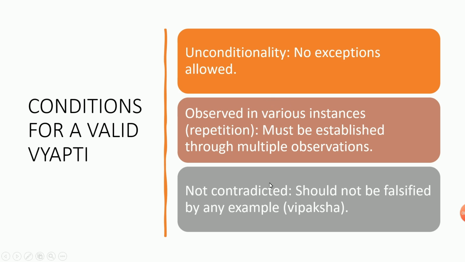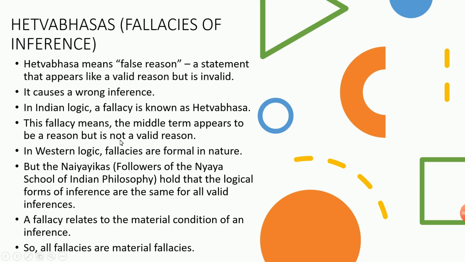Next is not contradicted. No one in the world will say smoke can be created without fire. In general terms, I am not talking about artificial things. Mostly, if there is a large smoke, definitely there could be a large fire. It should not be falsified by any example. That is Vipaksha. So these are the conditions for a valid Vyapti.